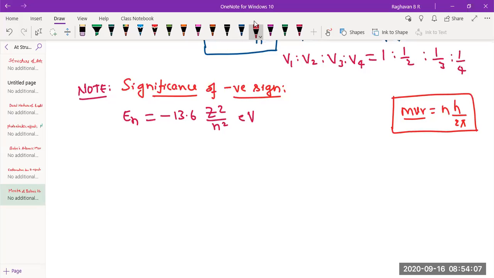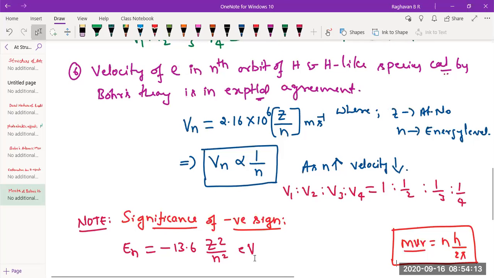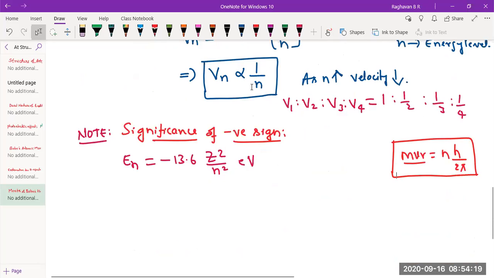Okay. So the velocity of electron, as per Bohr's theory, is inversely proportional to n. At a given energy level, you should not vary it.